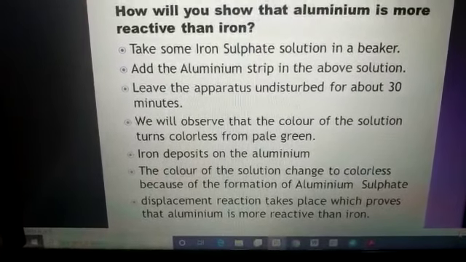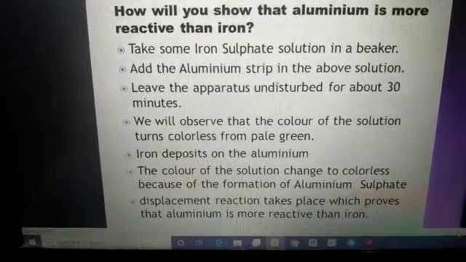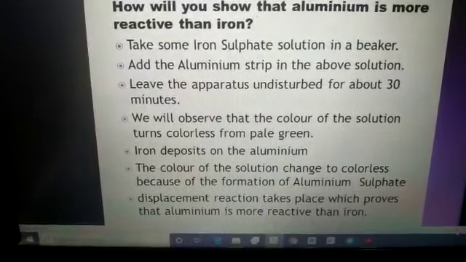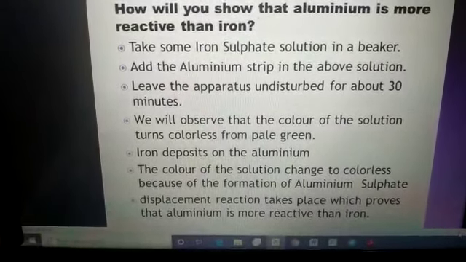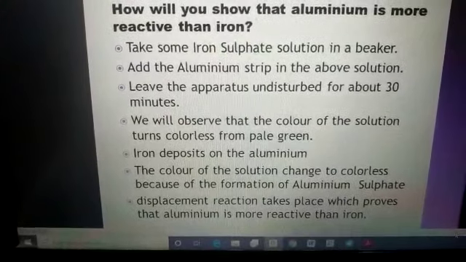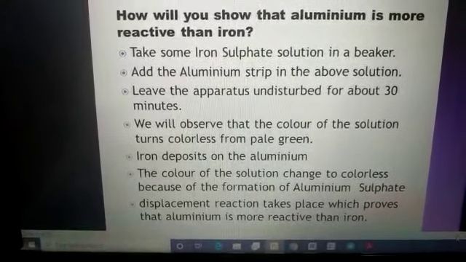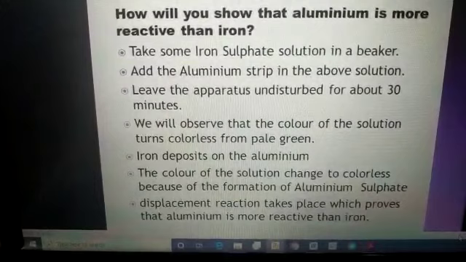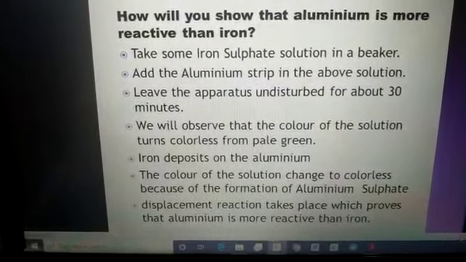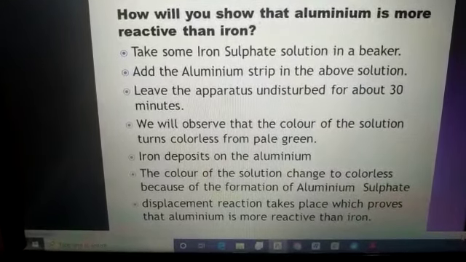The solution of iron sulfate converts into aluminium sulfate, because the displacement reaction takes place between aluminium and iron and proves that aluminium is more reactive than iron.